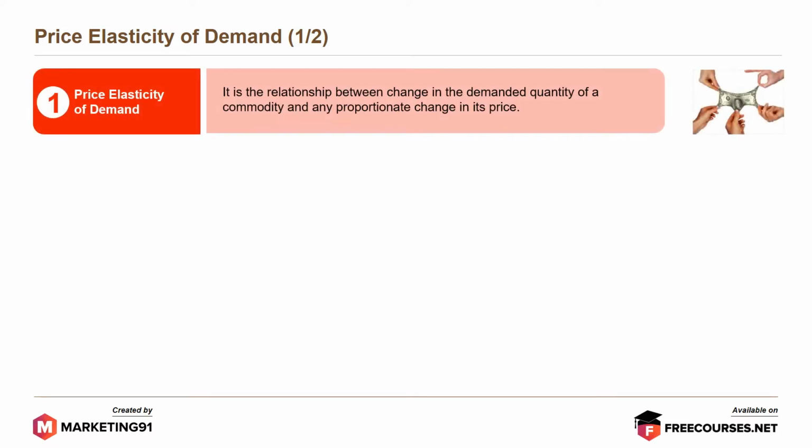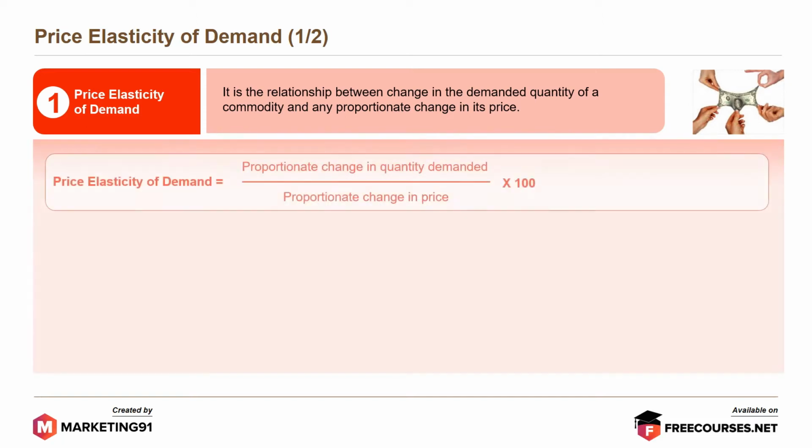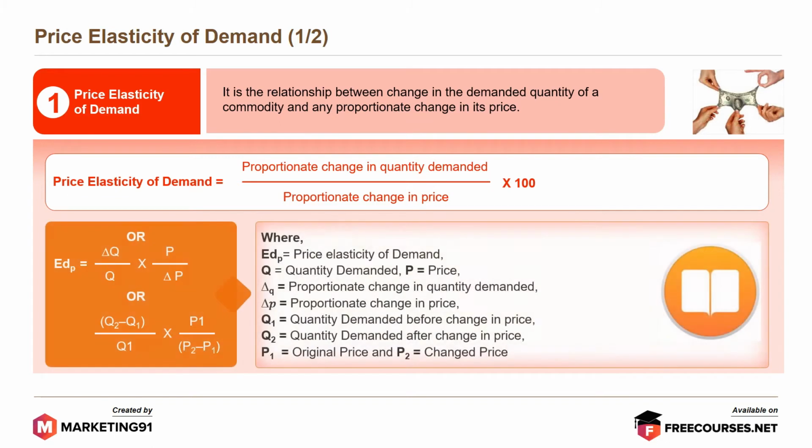It is the relationship between change in the demanded quantity of a commodity and any appropriate change in its price. Going further, price elasticity of demand is equal to proportionate change in quantity demanded upon proportionate change in price, into 100. Moving further, the equation states price elasticity of demand is equal to change in the quantity demanded divided by quantity, into price divided by the change in price.